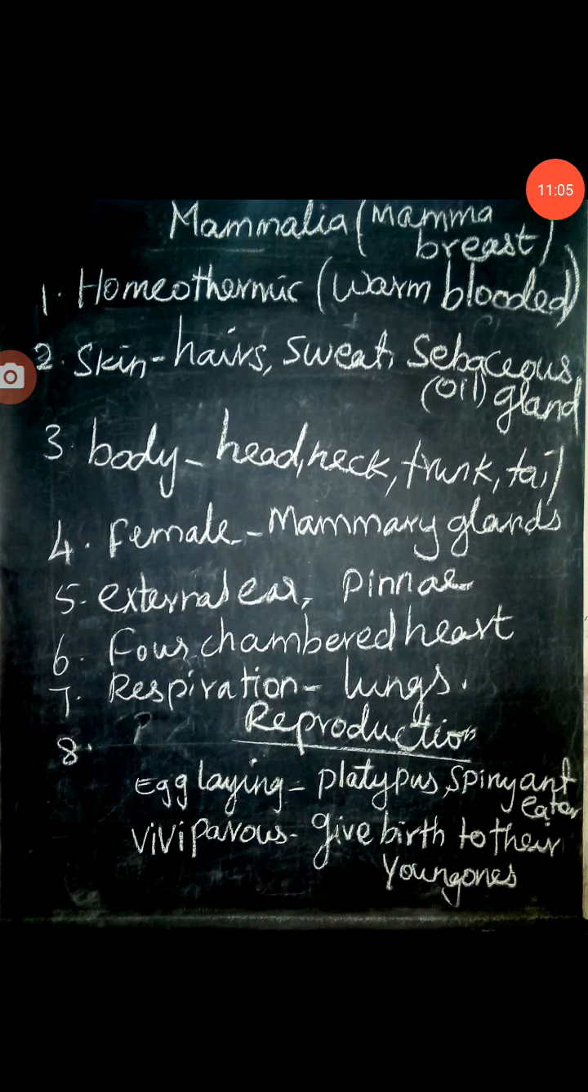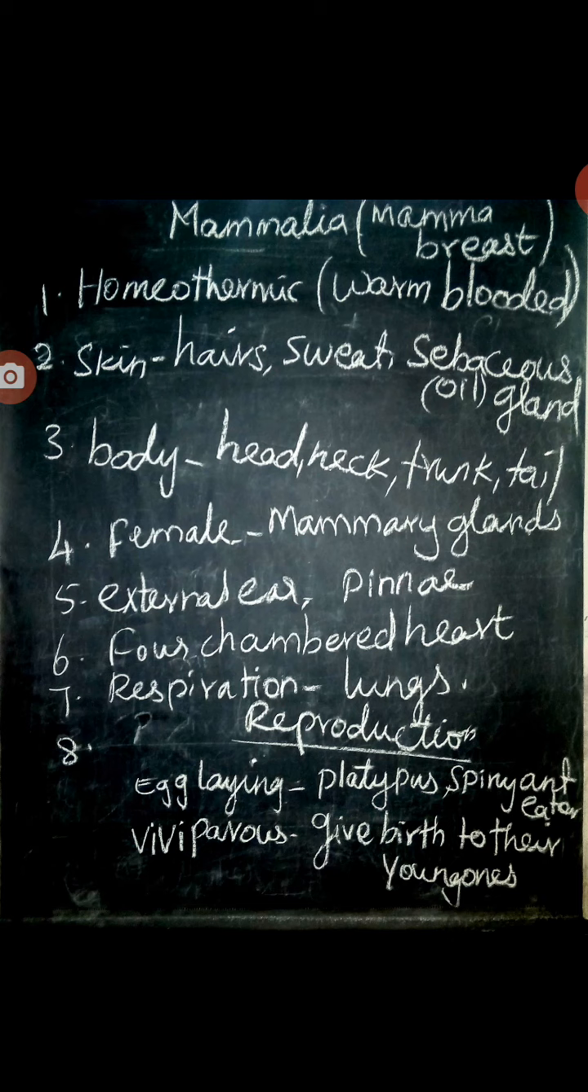The last class, Mammalia, mamma means breast. Mammals are warm-blooded. The skin is covered with hairs. It also bears sweat and sebaceous oil glands. Oil glands present on the skin keep our skin moist. The body is divisible into head, neck, trunk and tail. Females have mammary glands which secrete milk for feeding the young ones.